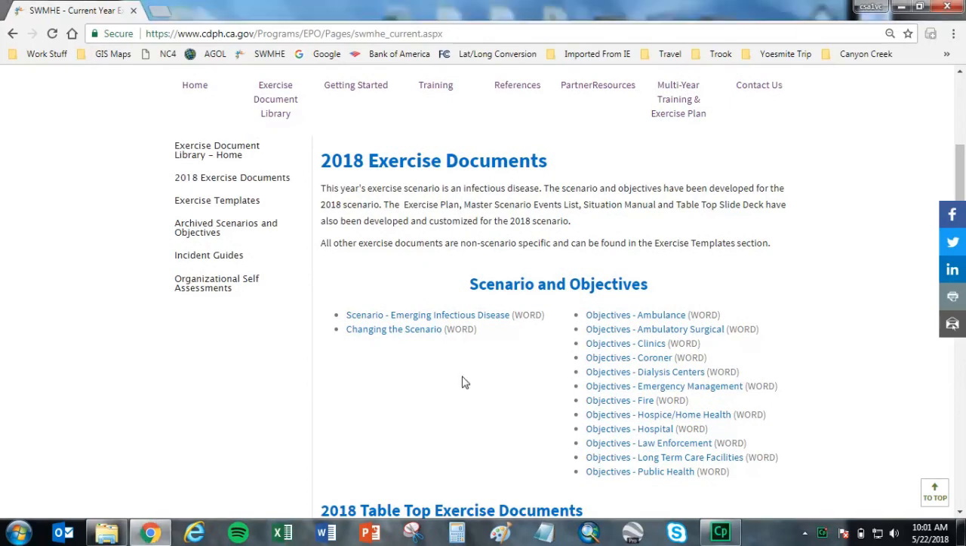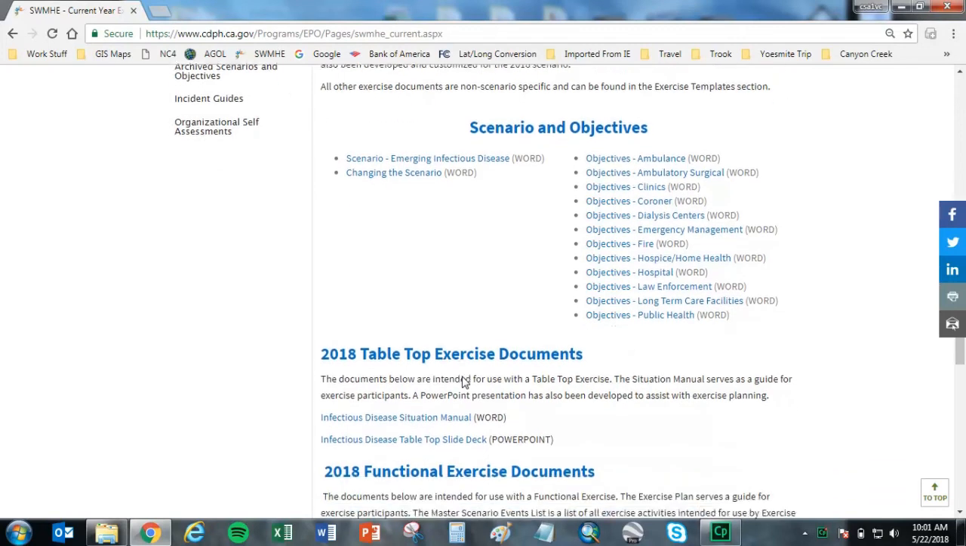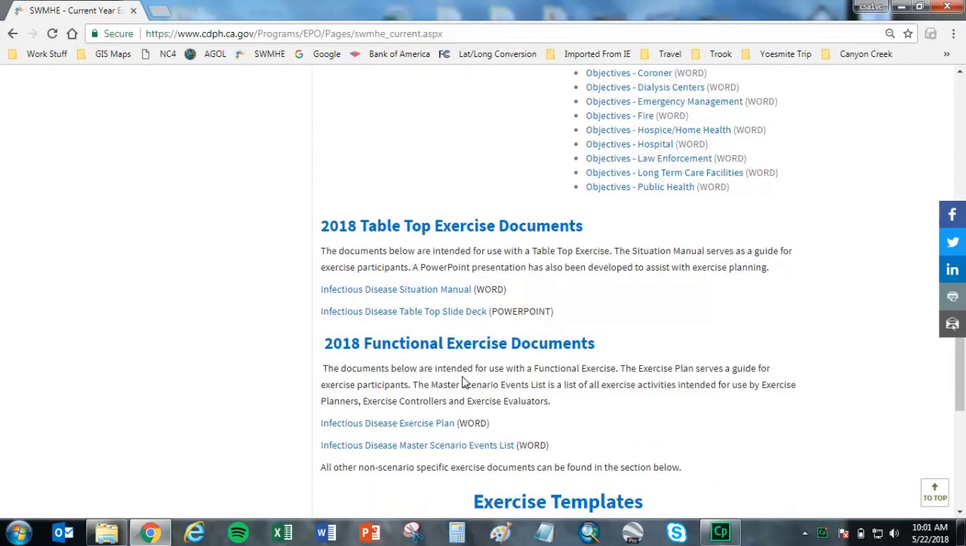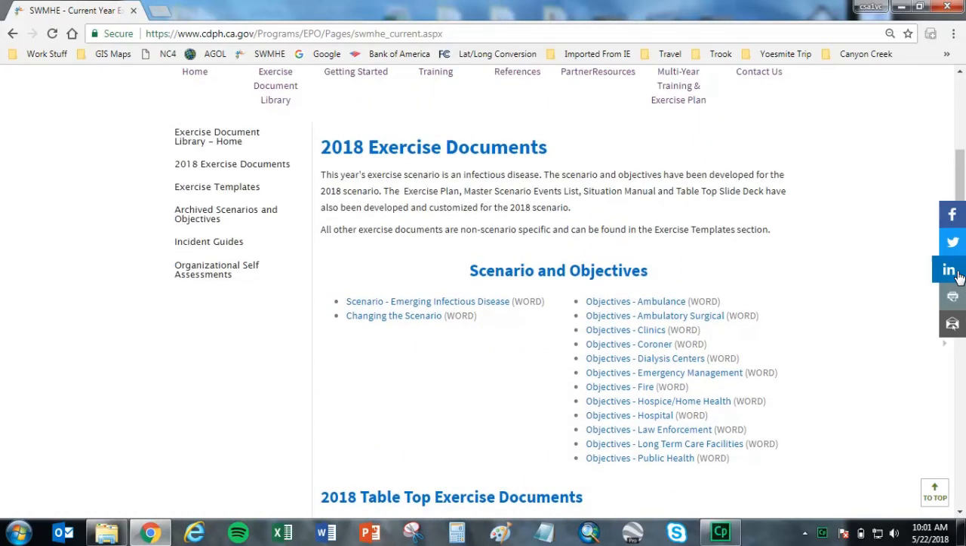Scenario-specific documents for the tabletop exercise include an infectious disease situation manual and infectious disease tabletop slide deck. Scenario-specific documents for the functional exercise include an infectious disease exercise plan and infectious disease master scenario events list. The next left navigation link is the Exercise Templates section.